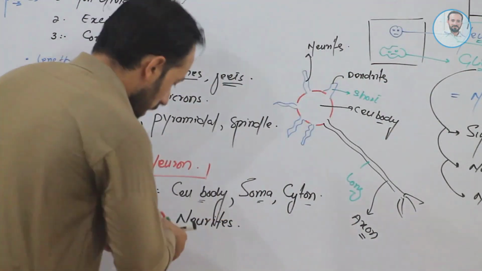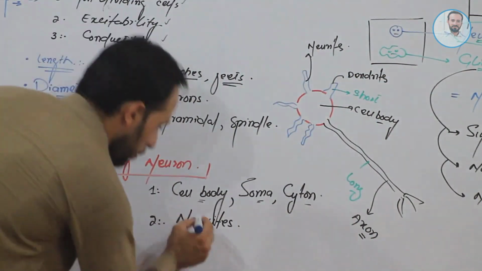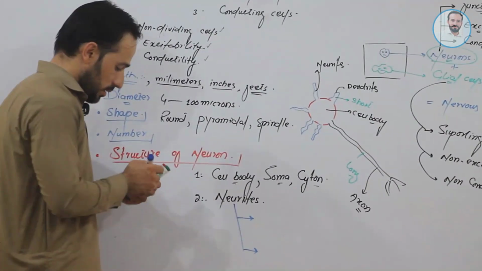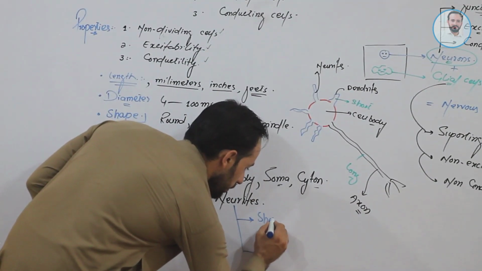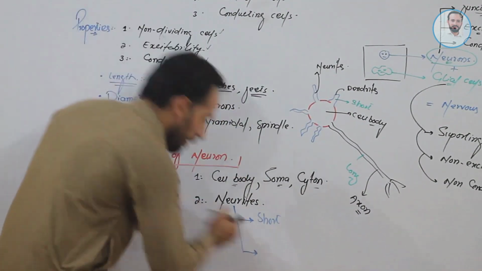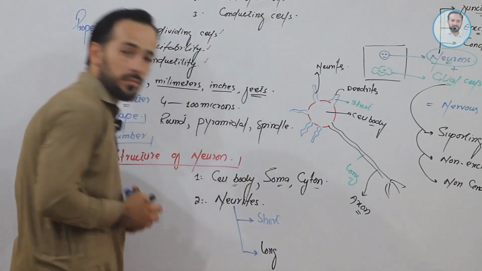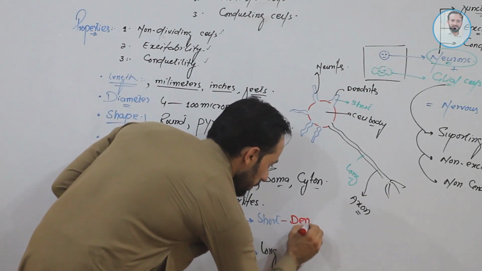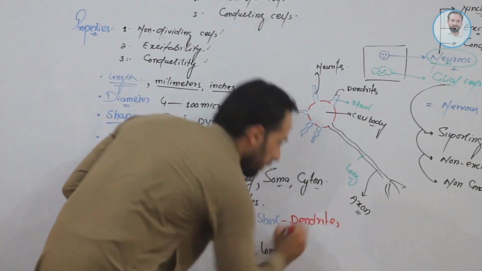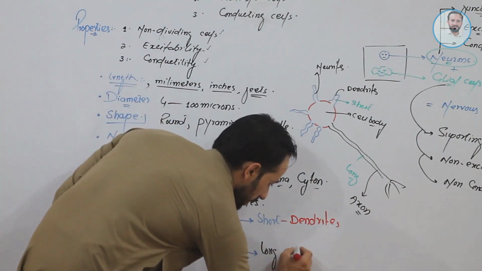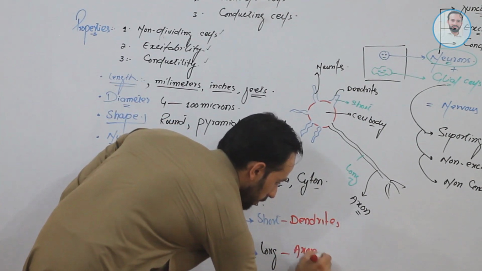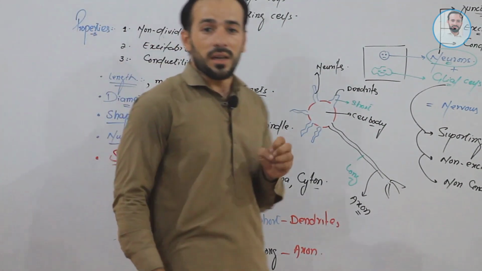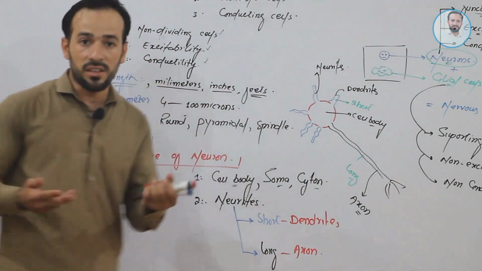Let me show you here. As we saw, neurites are of two types. What are those? Short neurites and long neurite. The short neurites are called the dendrites. Clear? And the long neurite is called the axon. Clear? Okay. Other than this, we have some other parts.